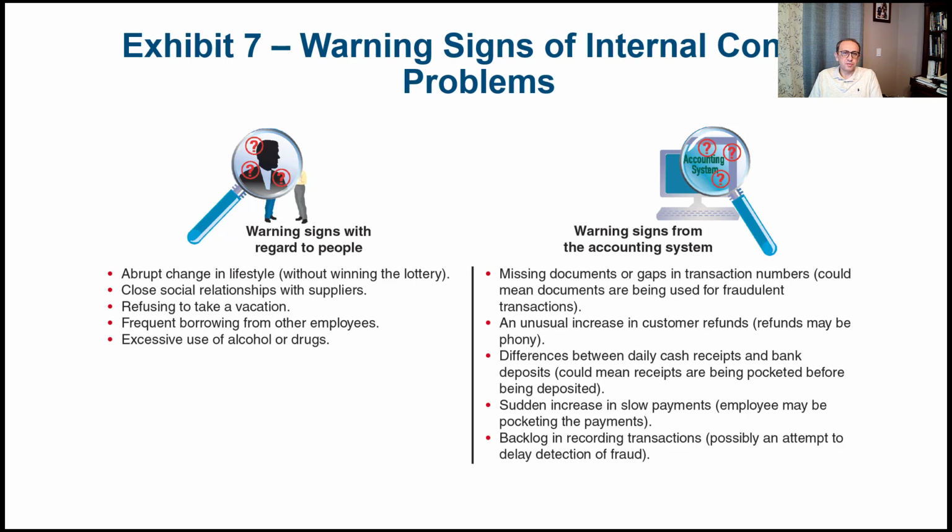So, warning signs of internal control problems. Let's see some of the warning signs with regards to people. Something like an abrupt change in lifestyle, without, of course, winning the lottery. Somebody who's suddenly driving a luxury car, or living in a bigger house, or spending like crazy, that's usually a red flag. Also, close social relationships with suppliers.